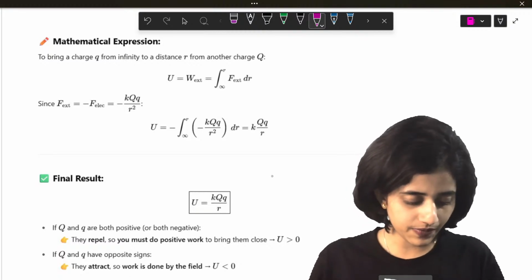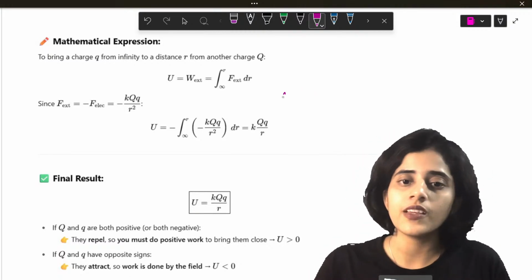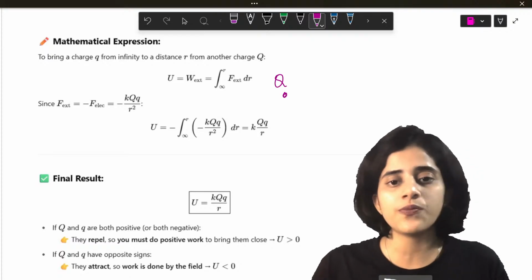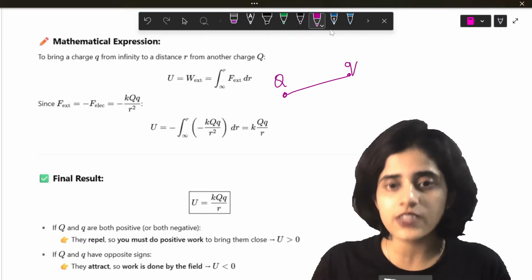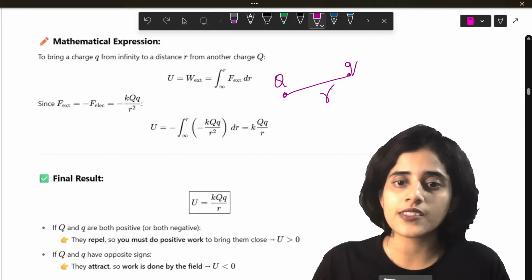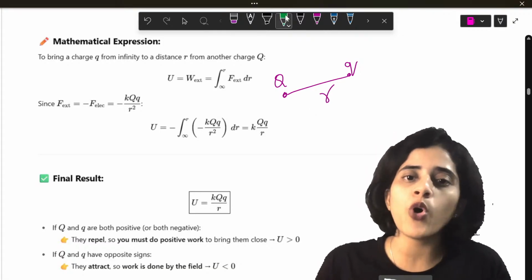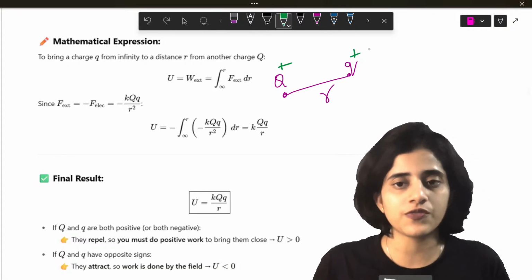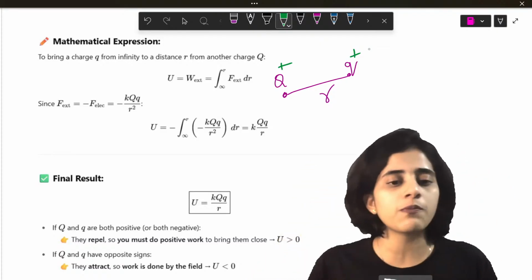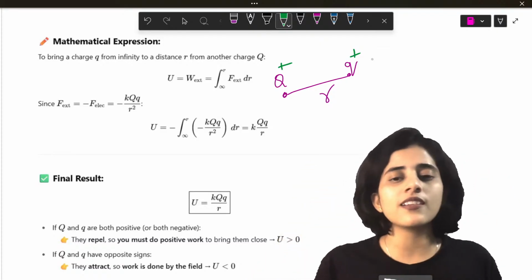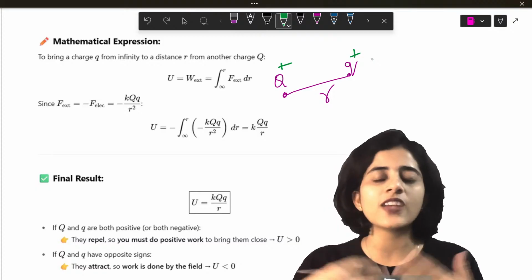Okay. Now, if this is Q and the charge that I brought is also Q, right? The distance is R. If both Q and Q are positive, imagine both are positive, then they have to repel, right? Naturally, what happens?